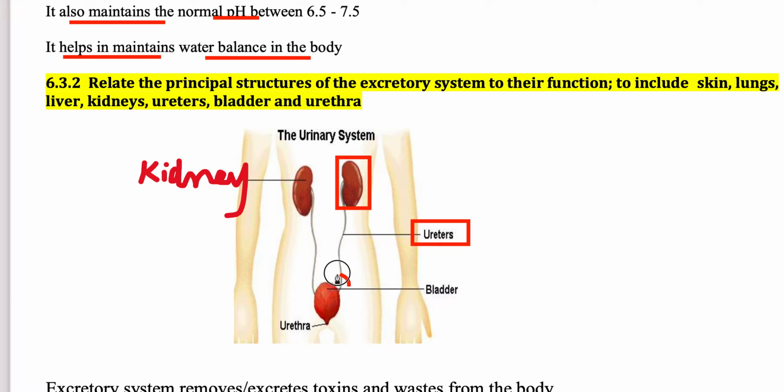Both ureters join with a pouch-like structure, a storage sac where the urine is stored for some time before we excrete it from the body, and this is called the bladder, or sometimes the urinary bladder. The opening through which the urine is excreted from this bladder is called the urethra.